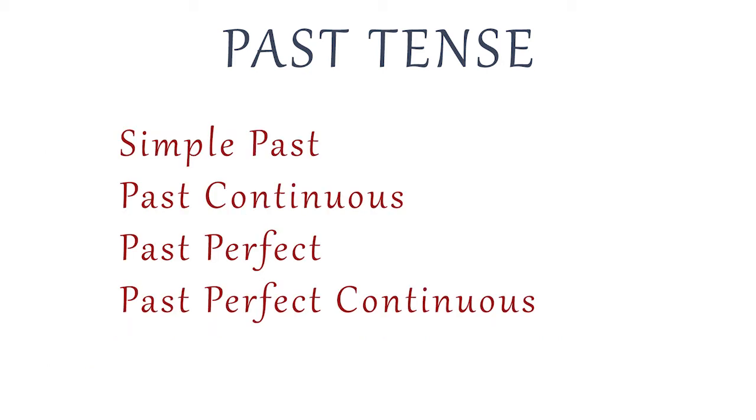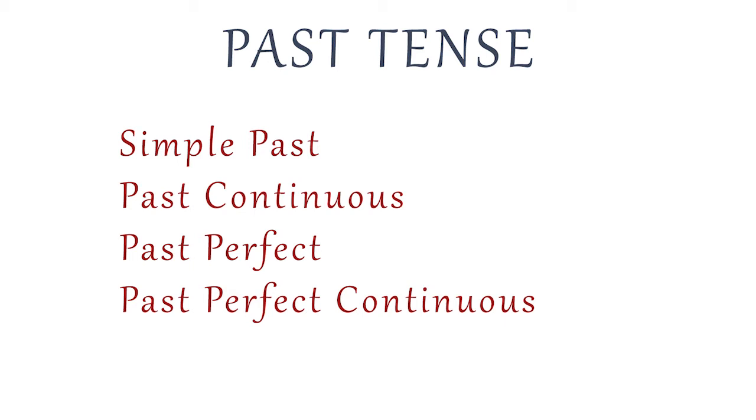There are four forms of the past tense: simple past, past progressive or past continuous, past perfect, and past perfect progressive or continuous tense. These four subdivisions of each tense clearly indicate the stage of action.